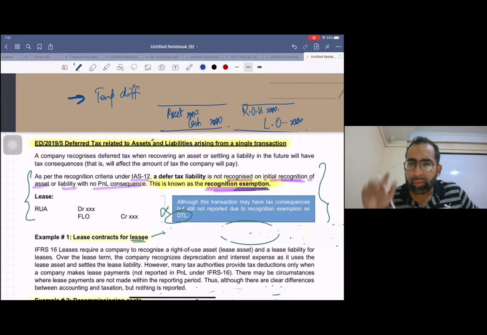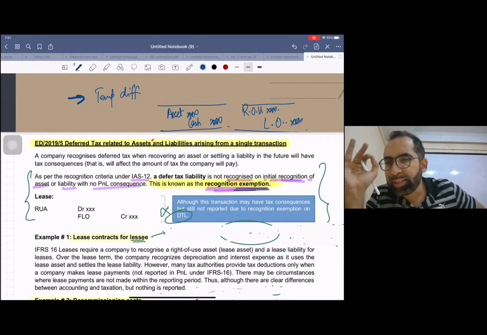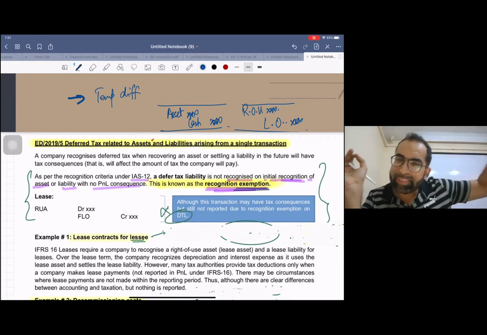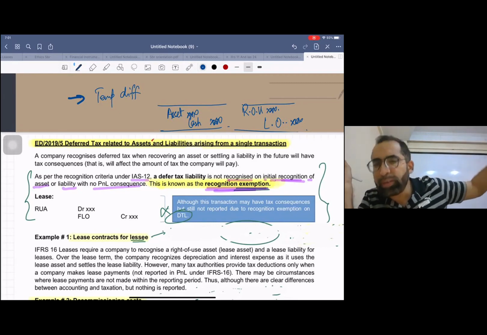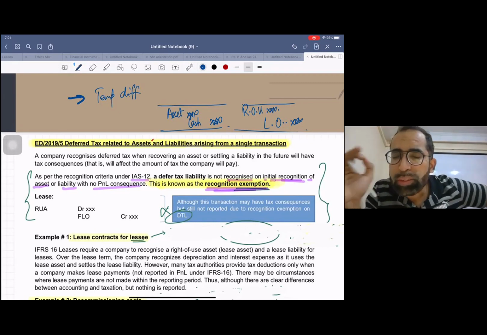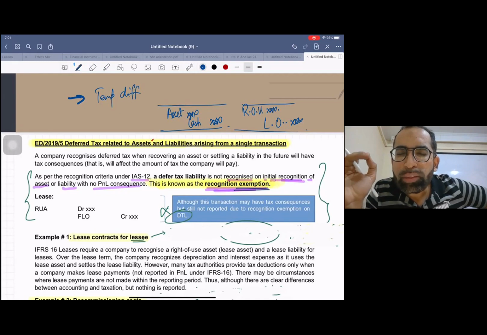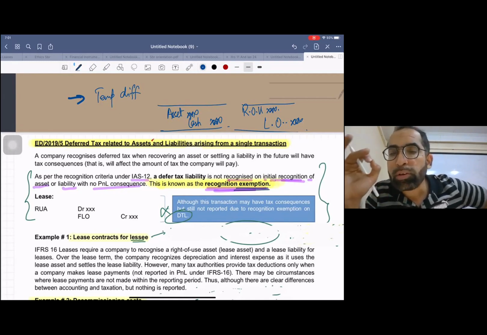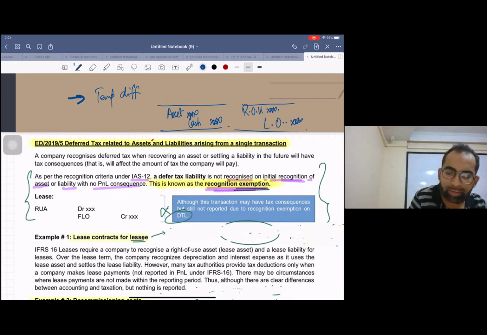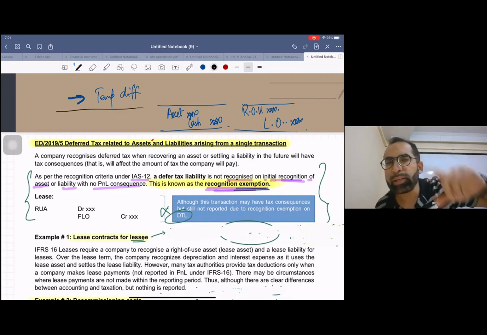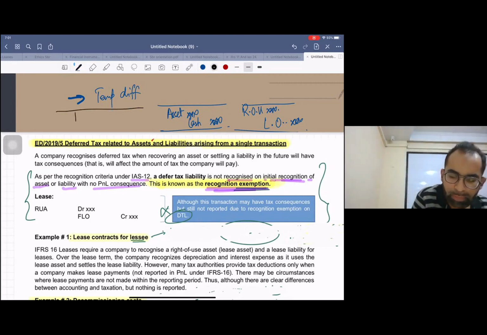The third example, hope you remember when you were doing basic accounting, in F7 level or previous accounting level, you used to study compulsory disposal cost, or we call it decommissioning liability. On day one, you used to make this entry: PPE debit and provision credit.